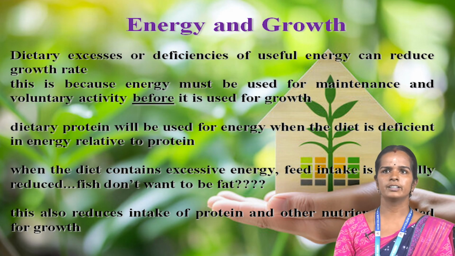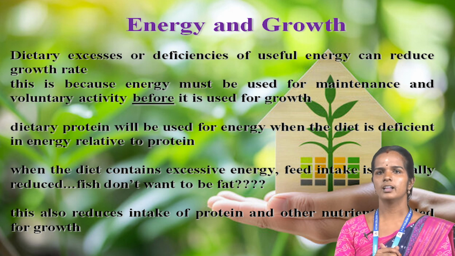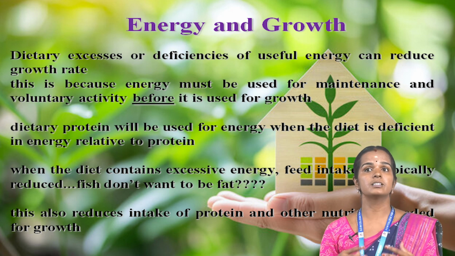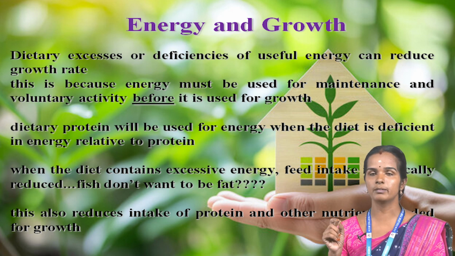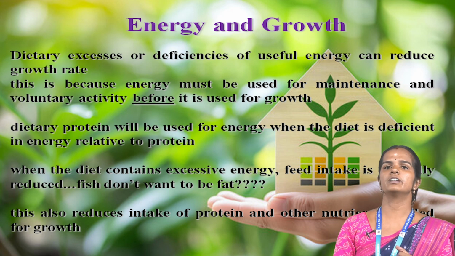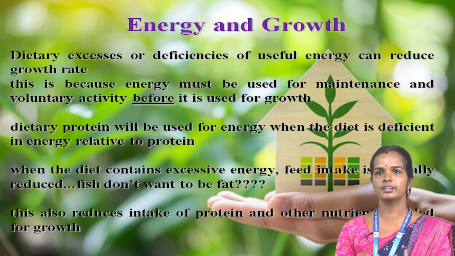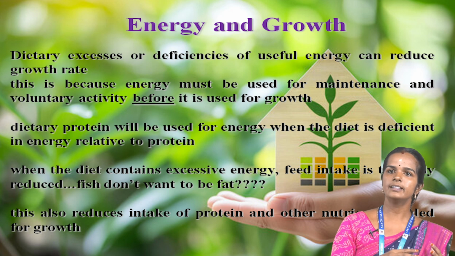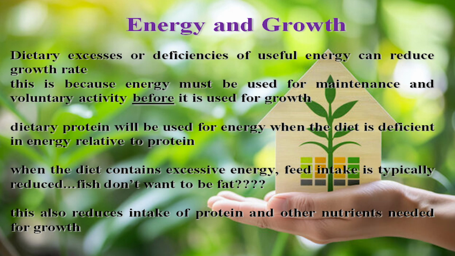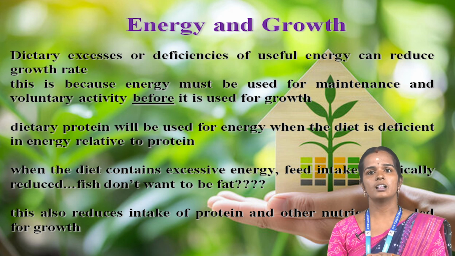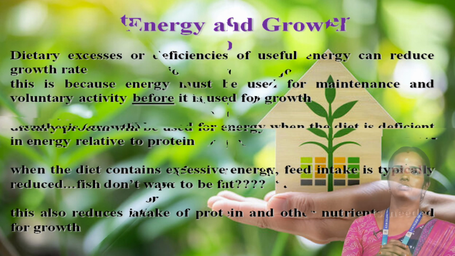Dietary excess or deficiency of useful energy can reduce growth rate. This is because energy must be used to maintain voluntary activity before it is used for growth. Dietary protein will be used for energy when the diet is deficient in energy relative to protein. When the diet contains excessive energy, feed intake is typically reduced. This also reduces intake of protein and other nutrients needed for growth.